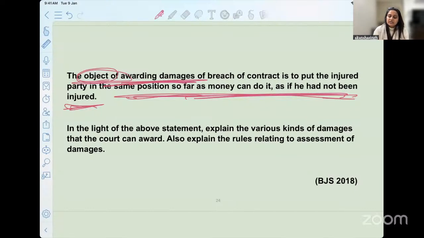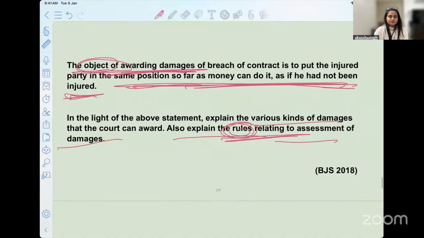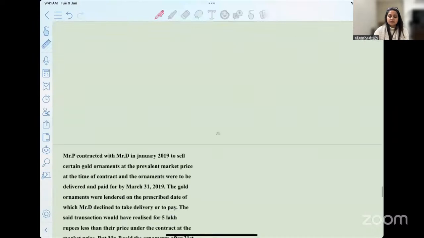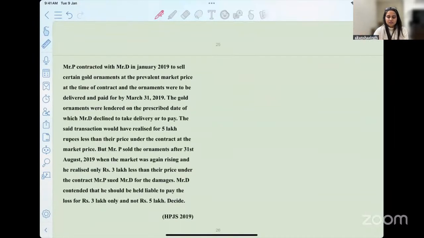So these rules also, not just today's class, yesterday's class as well, because they are talking about various kinds of damages and all rules that you can think of, not one rule per se. So accordingly, you can mention from yesterday's class as well as today's class the different rules that we have read to find or to assess the damages depending on the transaction or the nature of transaction.